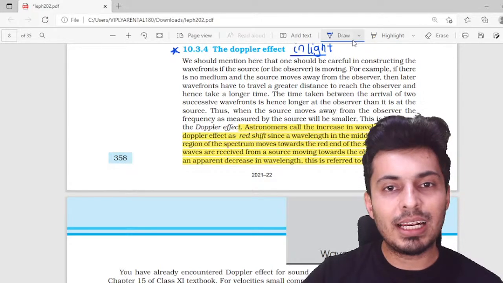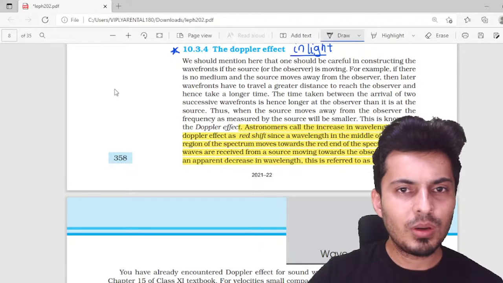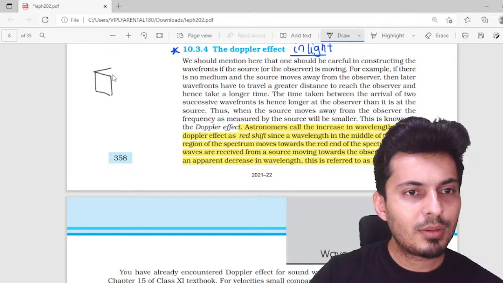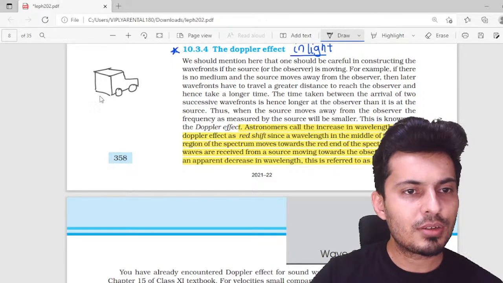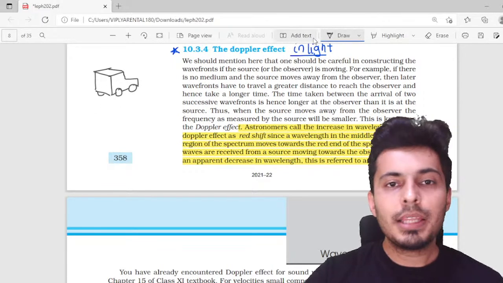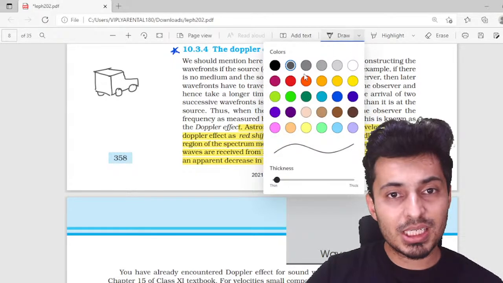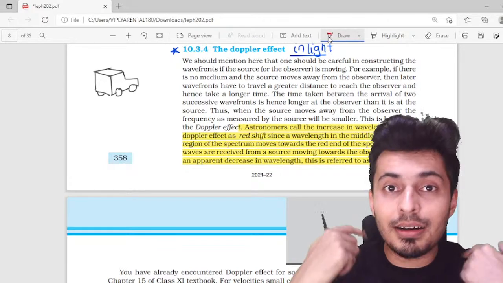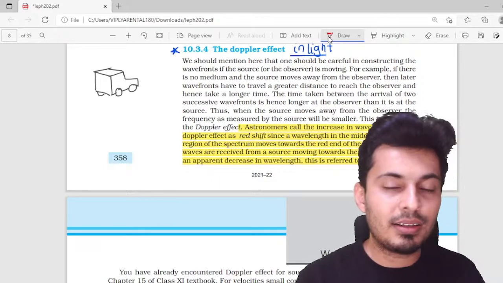One way to remember that is to just imagine a vehicle, a car, which is going away from you. Now remember in sound, when the source moves, you will hear a different frequency, depending on whether it is coming closer or going far away.